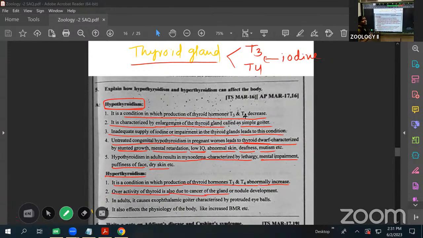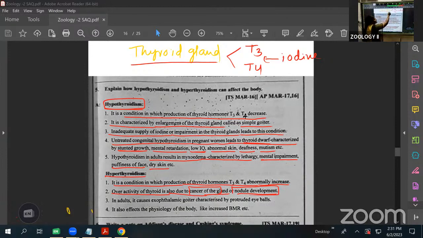It is also caused by nodules developing inside the thyroid gland. A nodule means cyst-like structures are formed, and that also results in excess secretion of the thyroxine hormone. So overactivity of the thyroid occurs at the time of cancer, or when nodules are formed inside the thyroid.